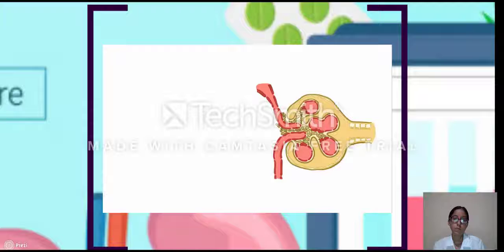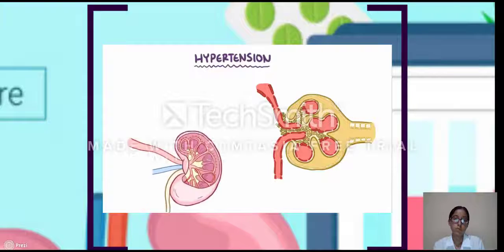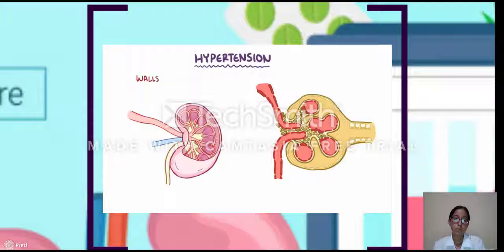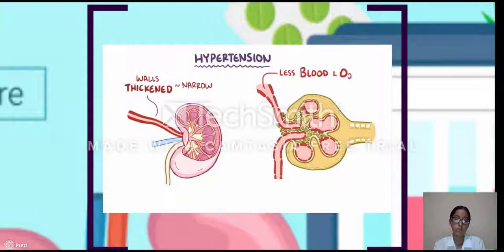One of the most common causes of chronic kidney disease is hypertension. In hypertension, the walls of arteries supplying the kidney start to thicken in order to withstand the pressure, and that results in a narrow lumen. A narrow lumen means less blood and oxygen gets delivered to the kidney, which leads to ischemic injury to the